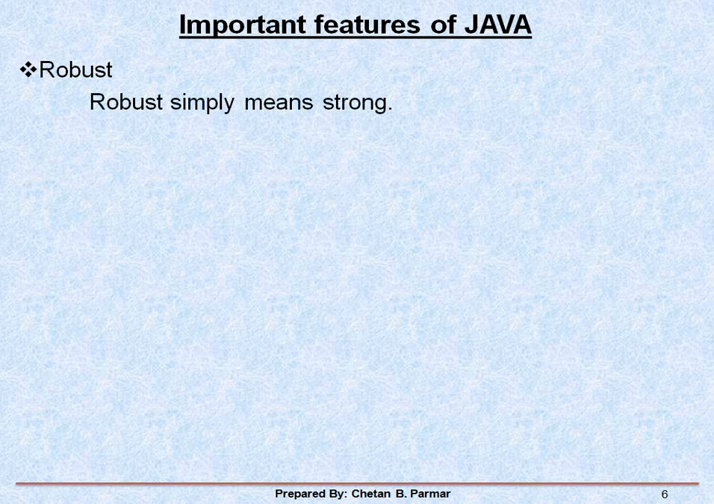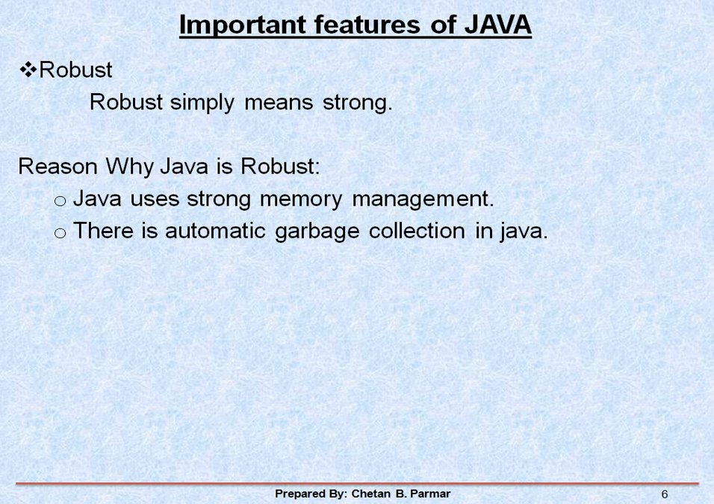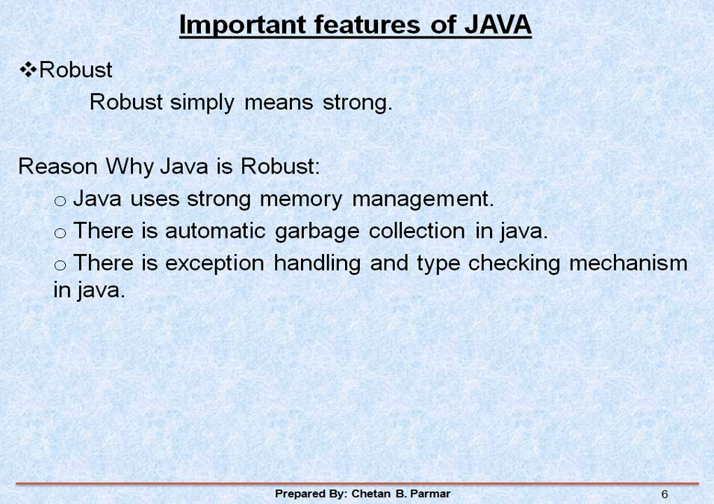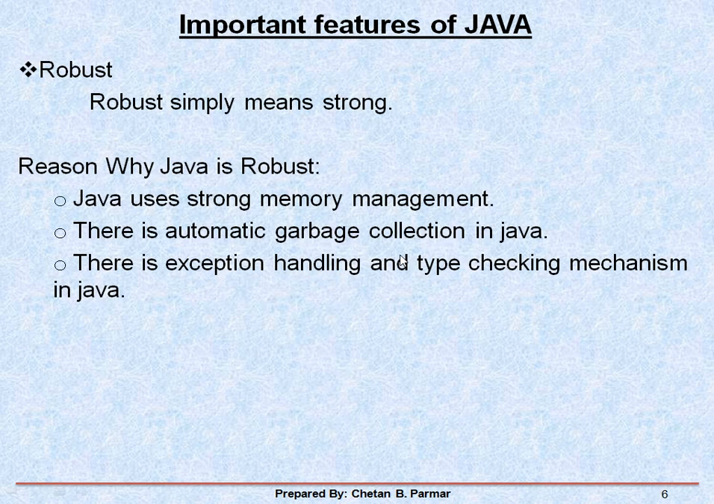Now what is the meaning of robust? Robust means it's strong. So how is Java strong? The reason why Java is strong is that Java uses a strong memory management concept. Second, there is automatic garbage collection in Java. Then exception handling and a type checking mechanism are also available in Java. So these are all the features that support robustness.